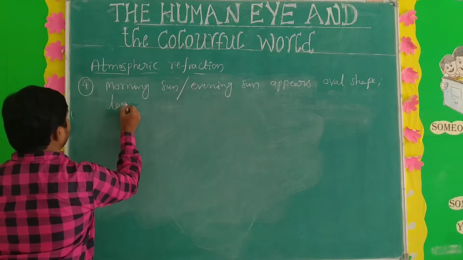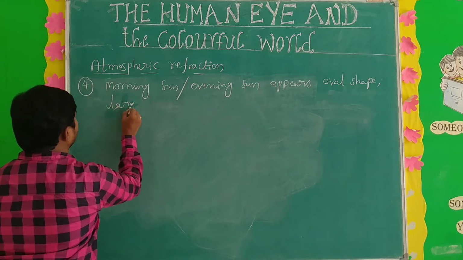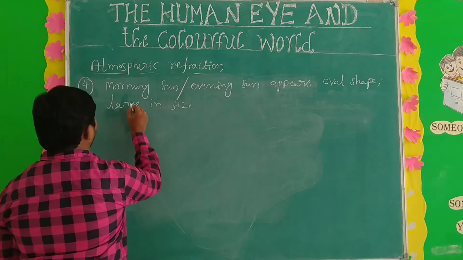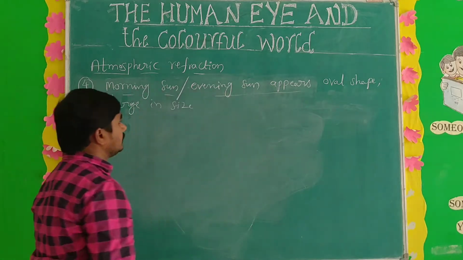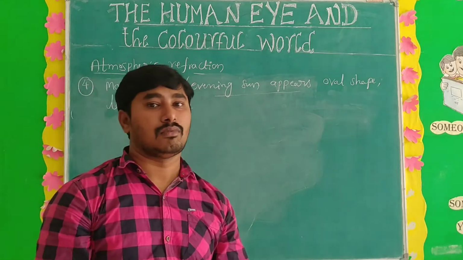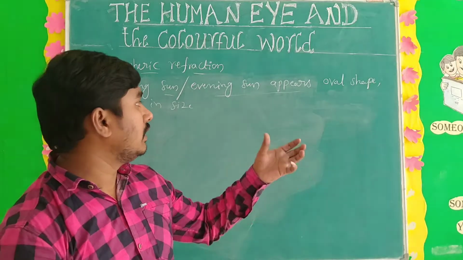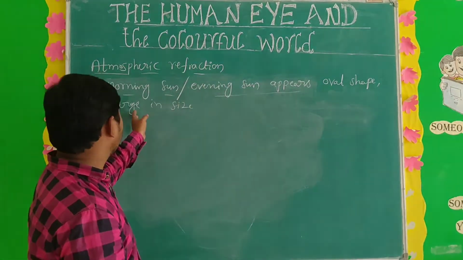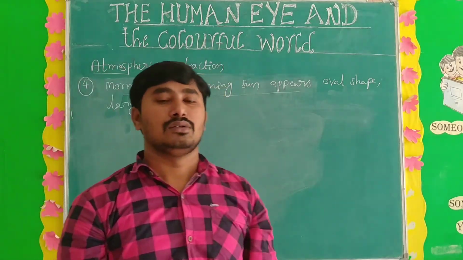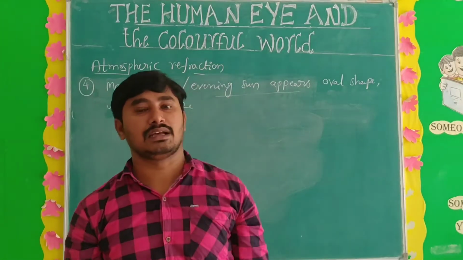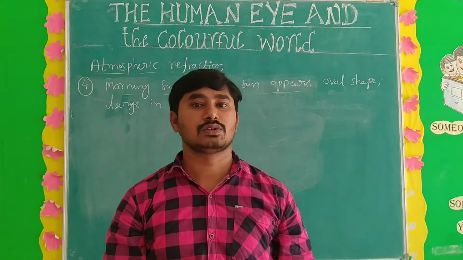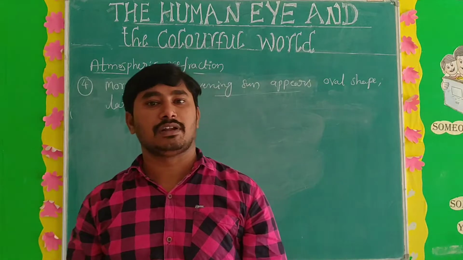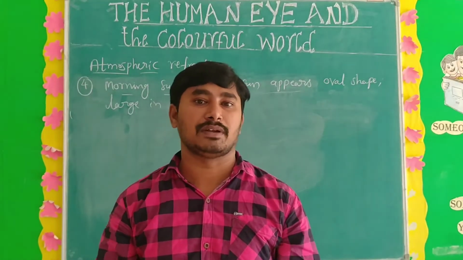Large in size. So, what is the main reason for this? What is the main cause of the morning sun and evening sun appearing oval in shape and also large in size compared to the noon sun? The main cause of this phenomenon is atmospheric refraction.